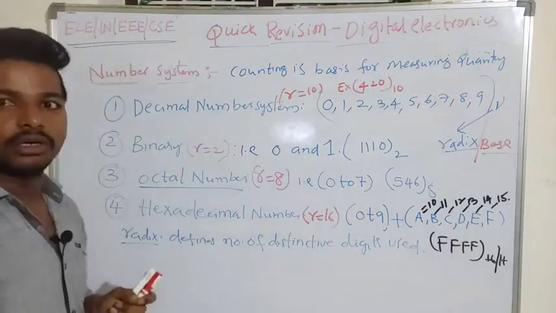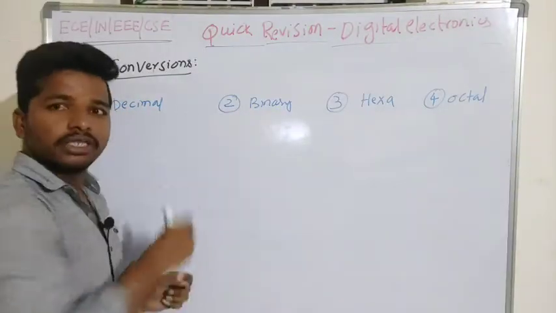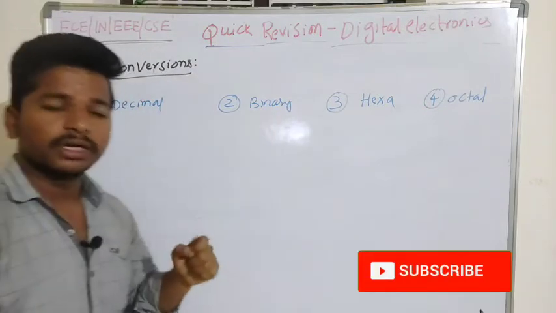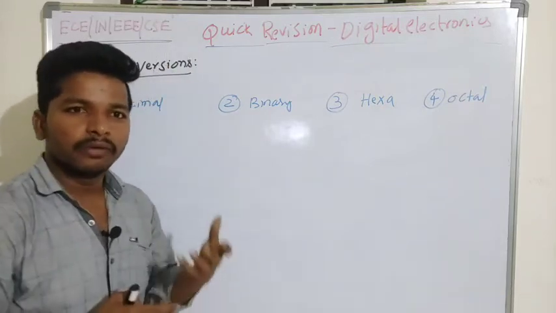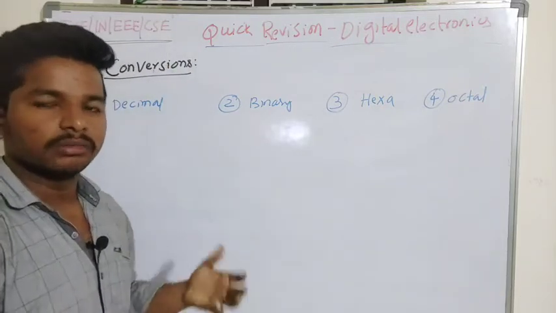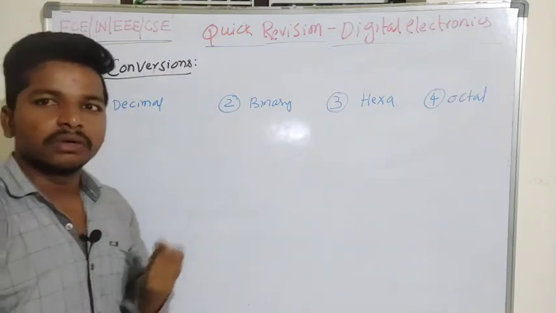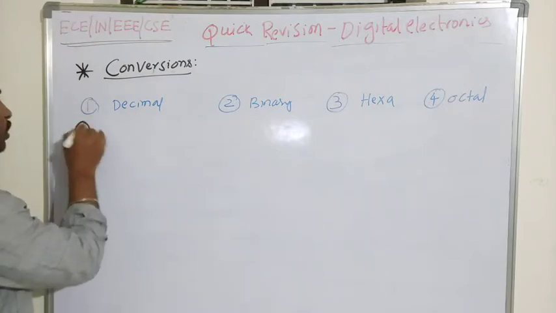I will rub the board here. Let's focus some time on conversion of one number system to another. When you want to convert one number system to another, we need to know the face value of that system, and we need to know the positional weightage for each number system. When we represent any number as a